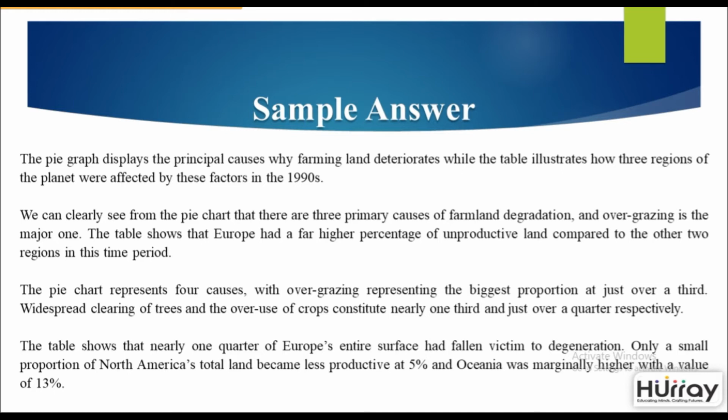Again, the words principal causes, it denotes important causes. And it talks about why farming land deteriorates. So if you want a band 8 or a 9, using words like deteriorates is going to be really helpful. You could also write degrades, or the farming land is slowly showing signs of deterioration, although that would be too wordy. So use the words correctly and you will definitely score a lot in your lexical resource.